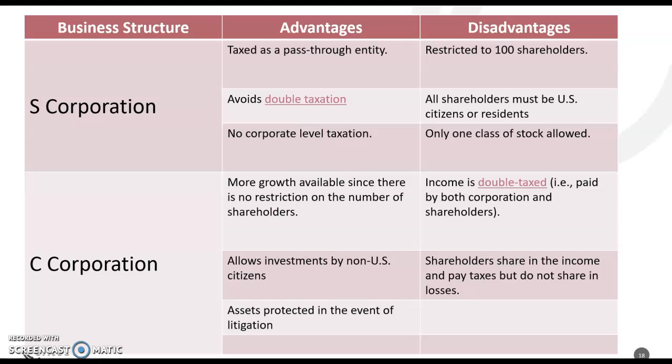C corporations also have advantages and disadvantages. Advantages: more growth is available since there is no restriction on the number of shareholders, it allows investments by non-U.S. citizens, and assets are protected in the event of litigation. The main disadvantage of a C corporation is that income is double taxed. And second, the shareholders share in the income and pay taxes but don't share in losses.